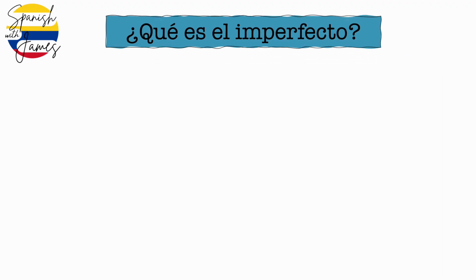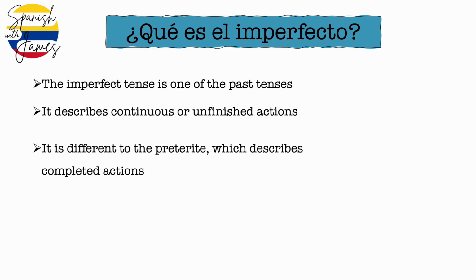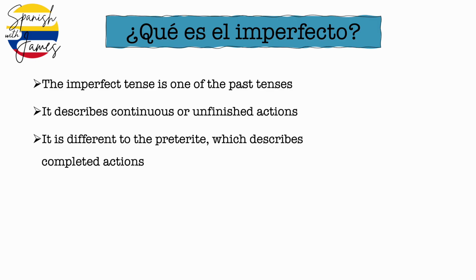What is the imperfect? Now, the imperfect tense is one of the past tenses in Spanish, and we use it to describe continuous or unfinished actions, so actions that are kind of in progress. It's different to the preterite, which describes completed actions. So we use the preterite to talk about actions that are done at a specific point in time in the past, and they're completed actions, like yesterday I went to the beach. Ayer fui a la playa.